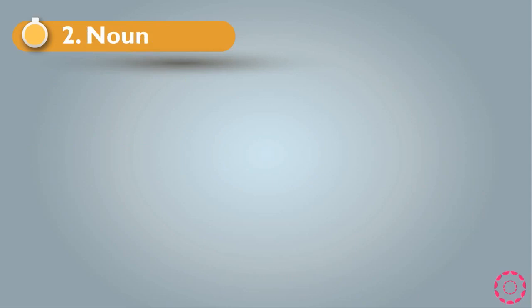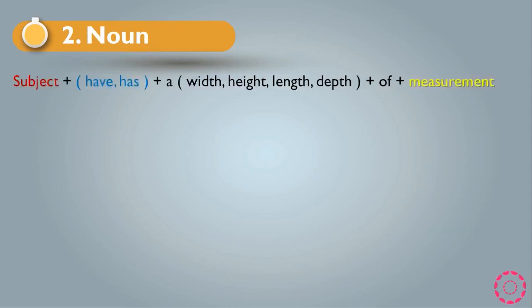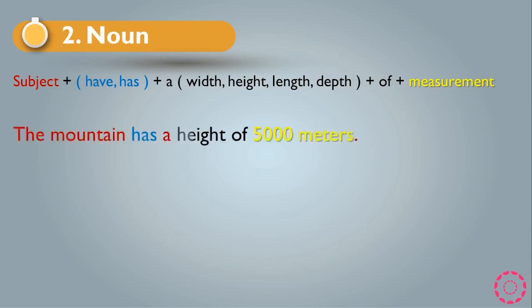The second type that we have for measurement is noun. So we have the rule for the noun: subject plus have or has plus a, width, height, length, or depth, plus of, and plus measurement. So you have to remember this rule, and we will say sentences and solve sentences according to this form. So, for example, the mountain has a height of 5,000 meters.